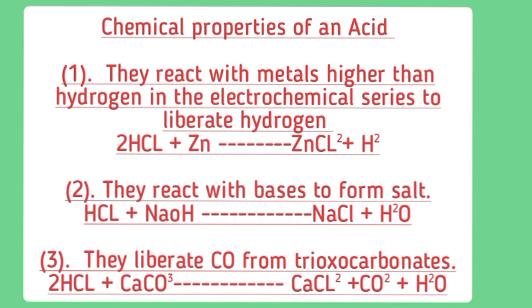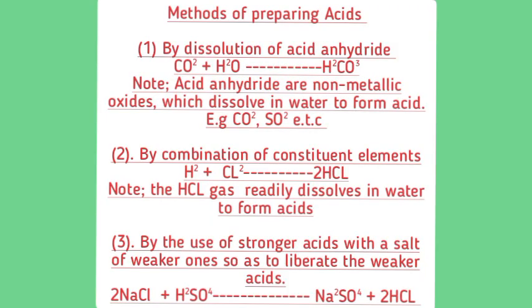In this channel we just revise these things because JAMB is fast approaching and you have to quickly understand. Now let's look at the methods of preparing acids. Number 1, by dissolution of acid anhydrides. Note, acid anhydrides are non-metallic oxides which dissolve in water to form acids. Number 2, by combination of constituent elements. Note, HCl gas readily dissolves in water to form acid.